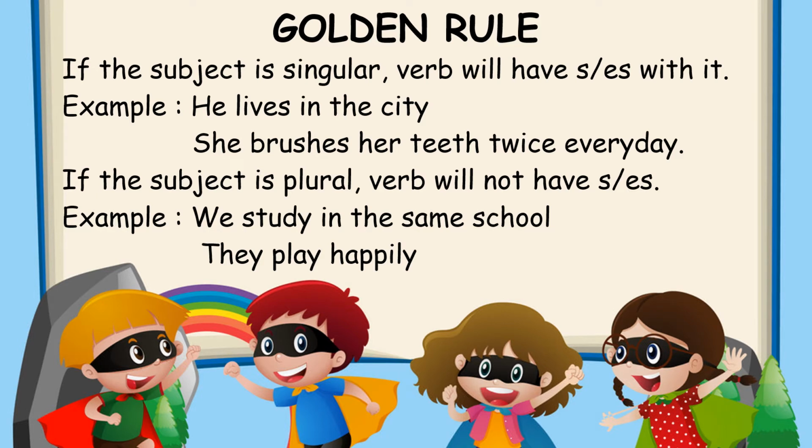Let us look at the golden rule first. The first rule is if the subject is singular, the verb will have s or es with it. Let us look at the examples. In both the examples, he and she are the subjects. So in these two, these are singular. Singular means only one. So when the subject is singular, the verb will have s or es with it.